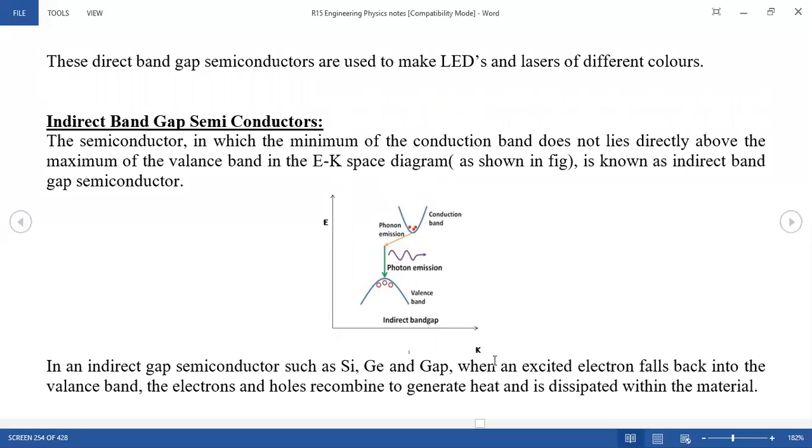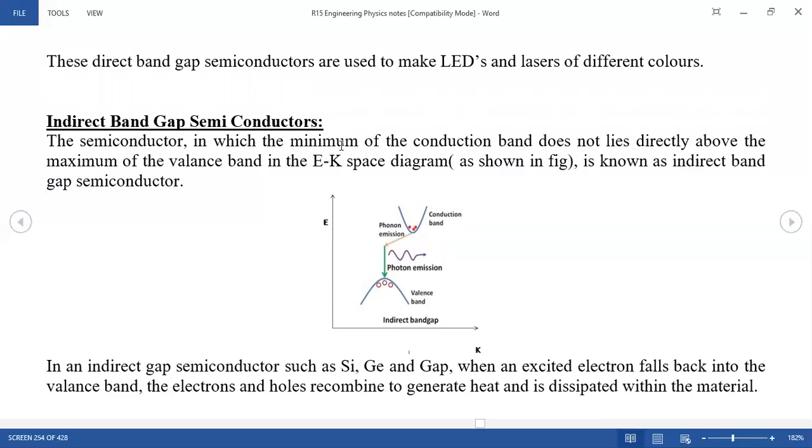This direct band gap semiconductor is used to make LEDs. Already I said it is used for laser applications too. LED means light facilities, and lasers are also used. The second one is indirect band gap semiconductors.